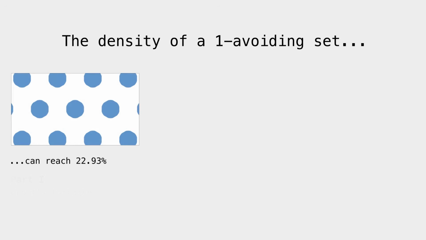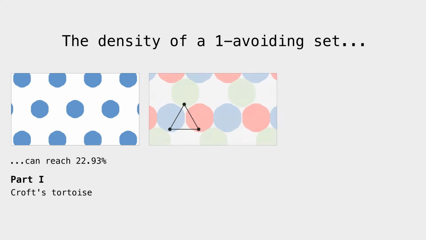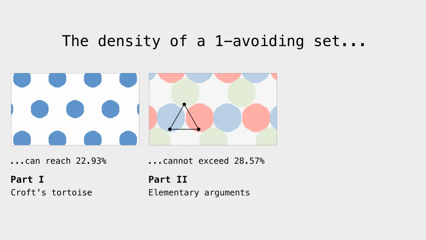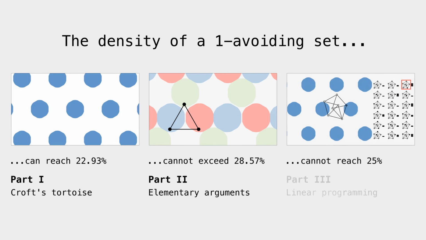The video has 3 main parts. First, we showcase a quite dense one-avoiding set, the record holder since 1967, with a density of 22.93%. Second, we present some simple and fun elementary arguments that show why the density of a one-avoiding set cannot be too large. Third, we introduce the core ideas behind our recent proof that the density must be less than 1/4, settling a well-studied conjecture by Paul Erdős.